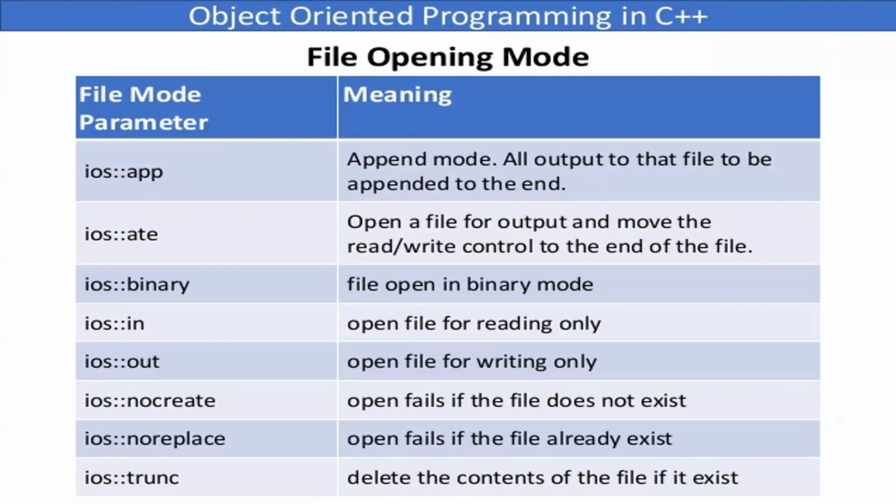You can also get a question on, children: explain any 2 or 3 modes in which the file can be opened. So ios, if you remember the slide, ios was the base class. The files can be opened in append mode, a mode where we can add something into the file at any position and take it to the end of the file, or in binary mode.